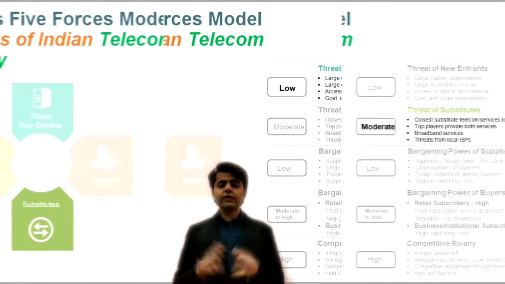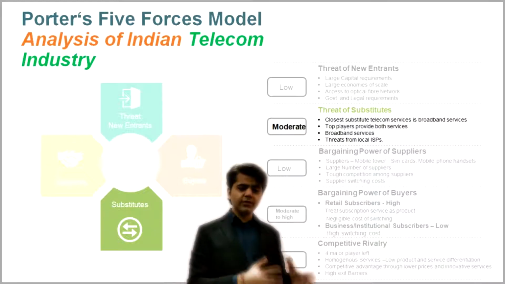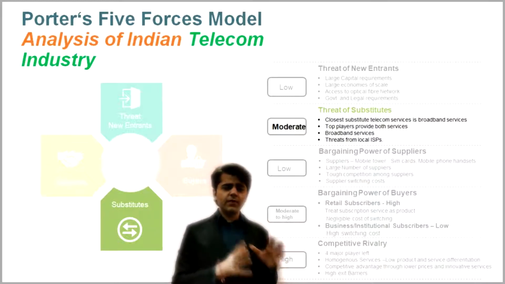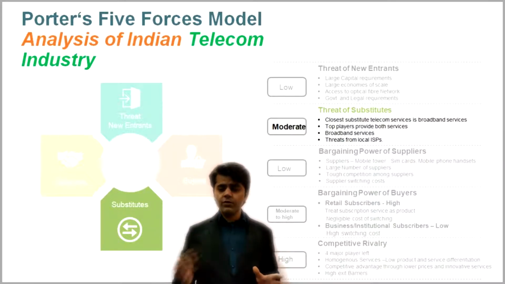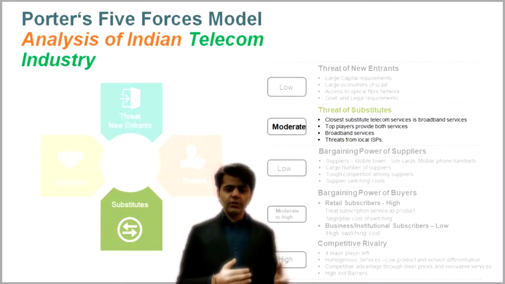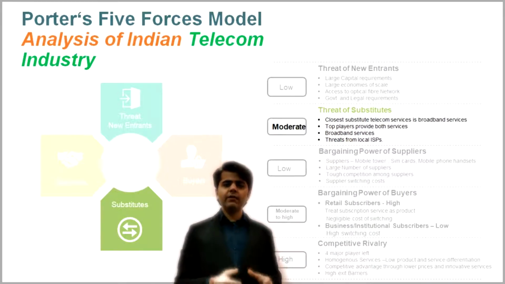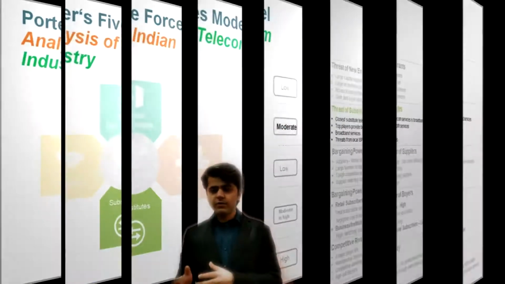The second force is the threat of substitutes. As such, there is no direct substitute for telecom services, but we can say the closest substitute is internet or broadband services, since the subscriber base of internet services has grown far better than that of telecom services. Although major players like Airtel or Jio provide both telecom as well as internet services, a large part of the internet market is still held by local internet service providers. So we could say that there is a moderate threat of substitutes.